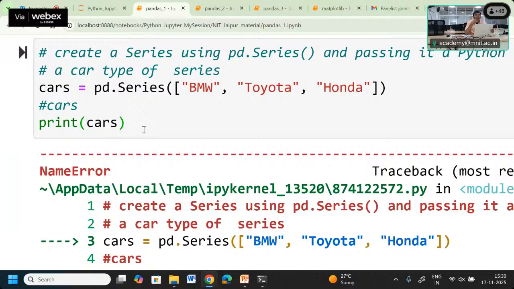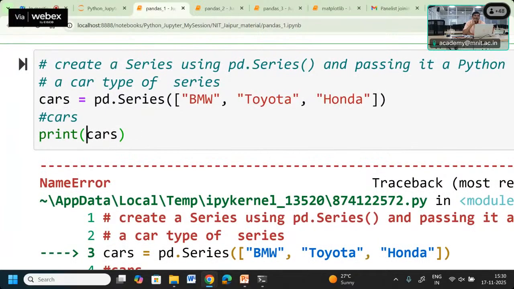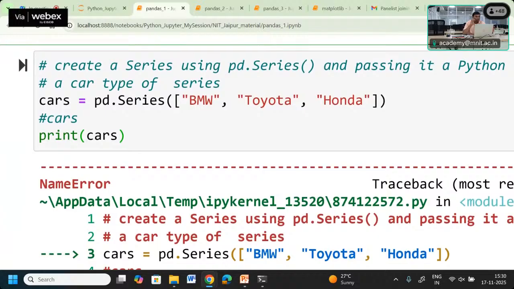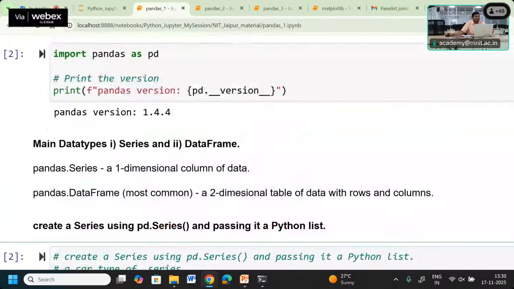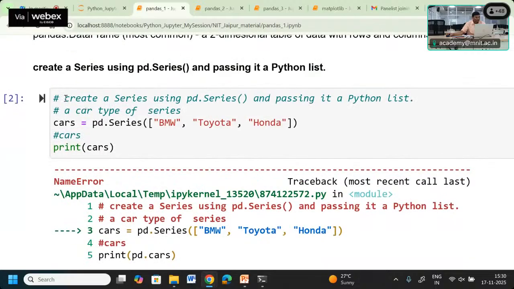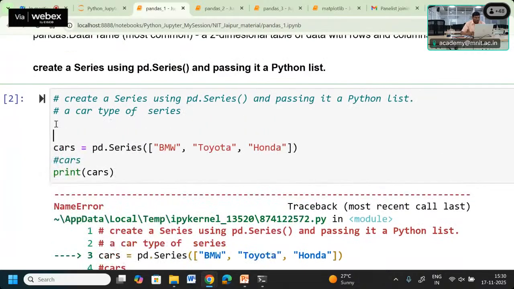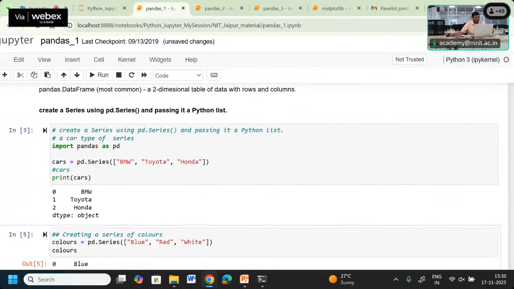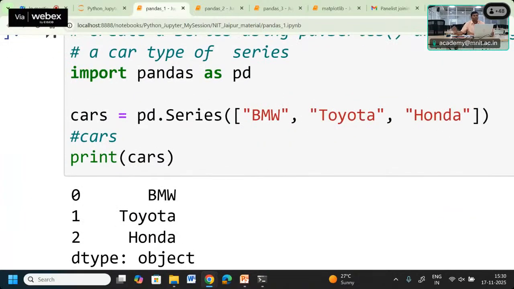This error is coming because the Series function cannot be tracked by the interpreter. This can be resolved once we connect this code with the module implemented in a different package. So before that we are required to do the import. This import is necessary to make this happen. So we use import, and now this is going to work. So we have to first import the pandas library.